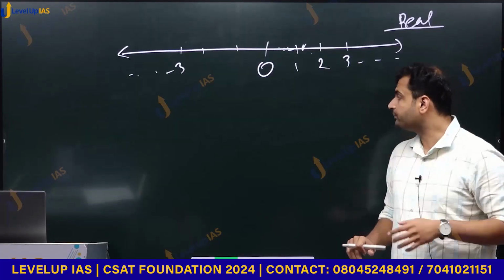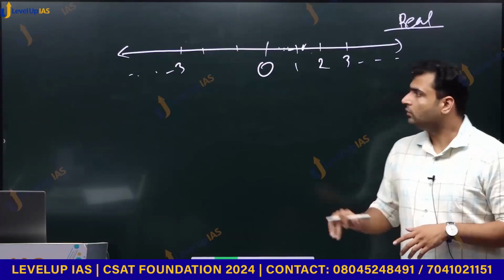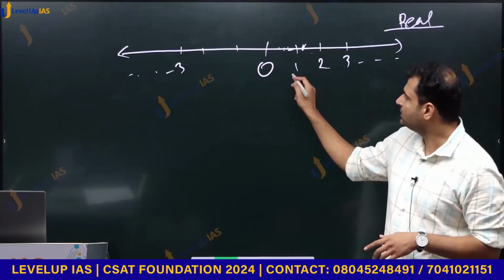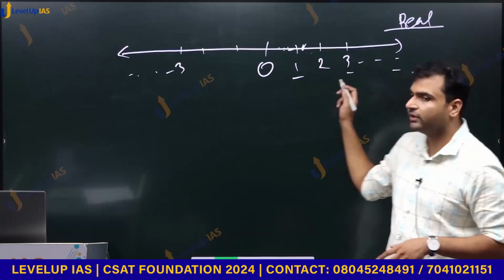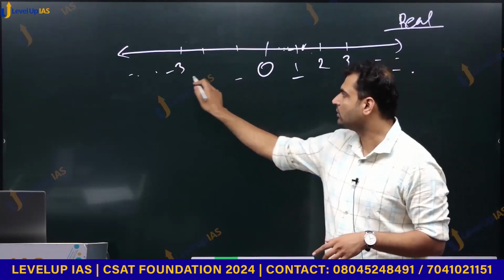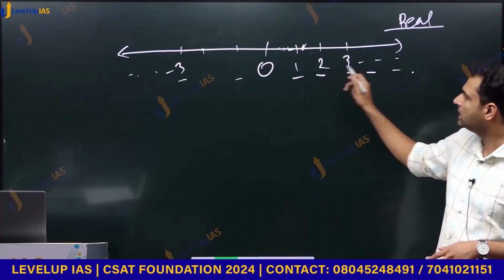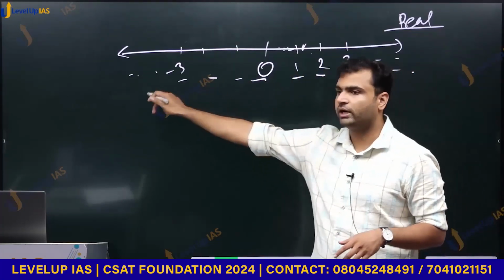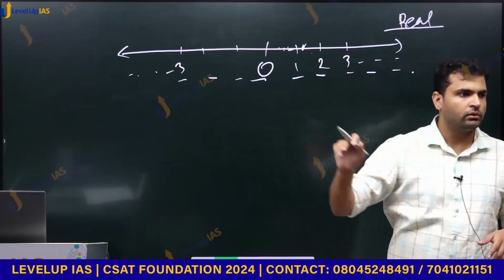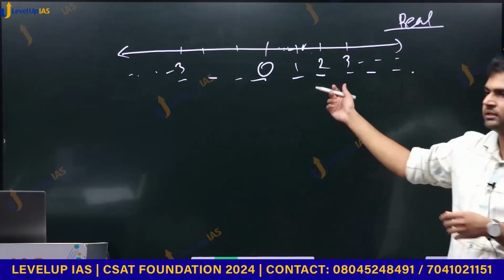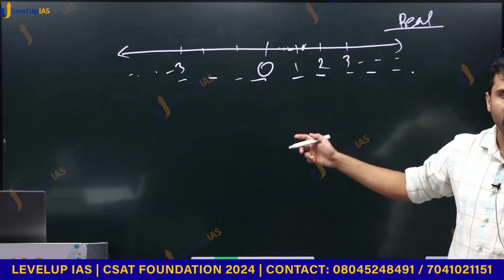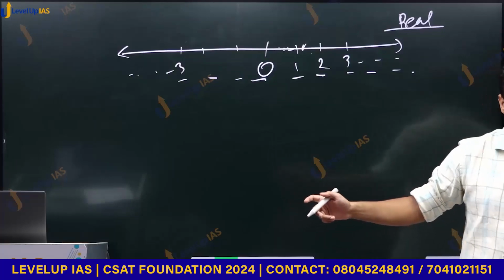Coming back to integers, you can see that there are these integers 1, 3, 5, 7 and so on. Here there are -1, -3 and so on. And here there are 2, 4, 0, -2, -4. Whatever integers are divisible by 2 are called even numbers.